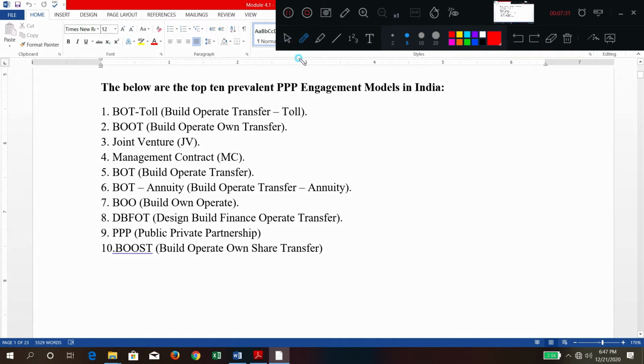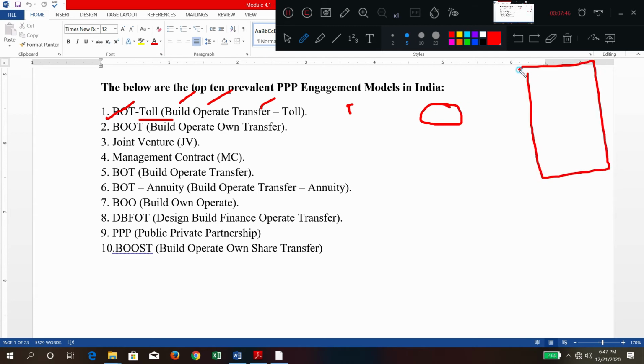In the PPP model, the triple P model, we have so many types. One is BOT toll. Here, for example, take a road: build, operate, transfer. Some company will come, take the ownership of that particular stretch of road, execute the project or build that road, and for 10 or 15 years it is going to collect the tolls and the revenue will be generated. After 15 years, the ownership of that stretch of road is handed back to the government.